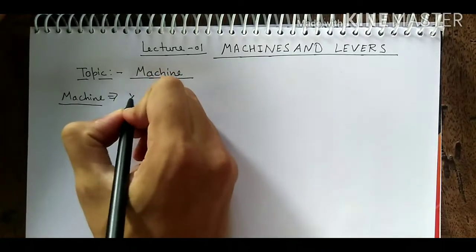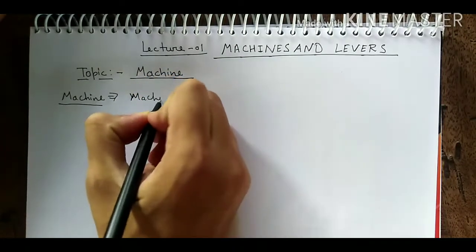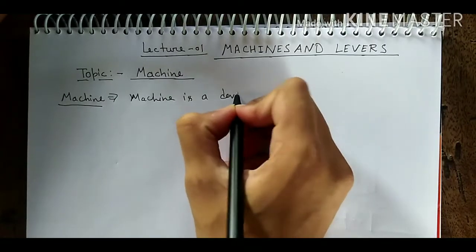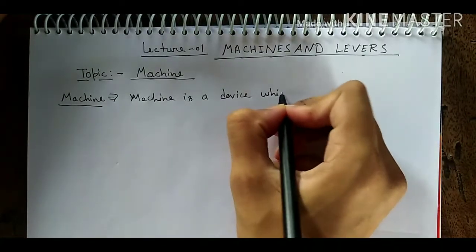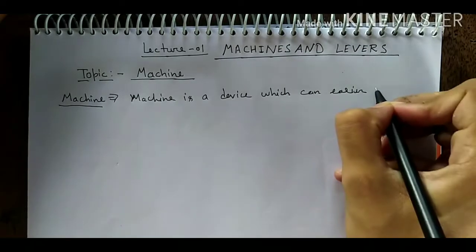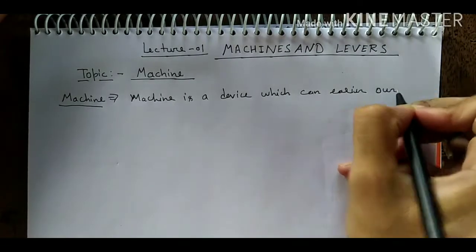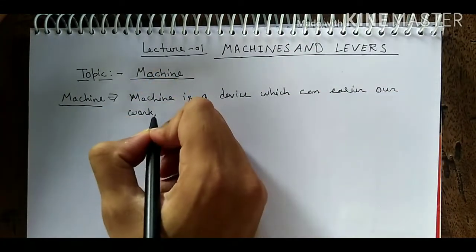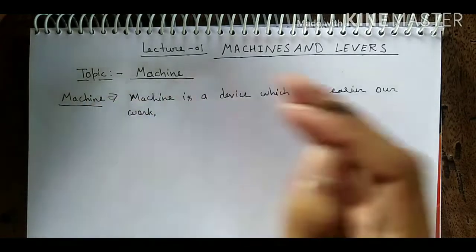We can write here, machine is a device which can make our work easier. Very simple. How can it make our work easier? We will take some examples.